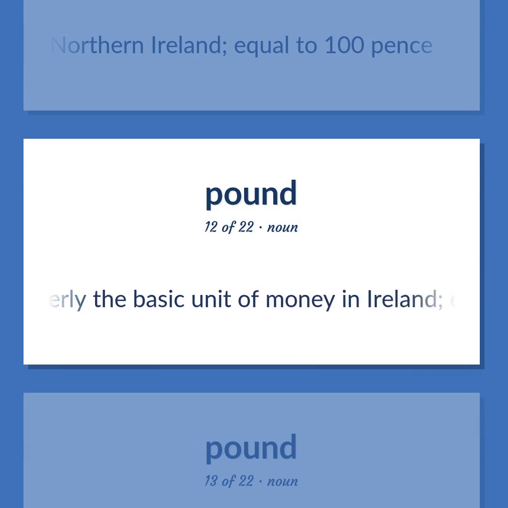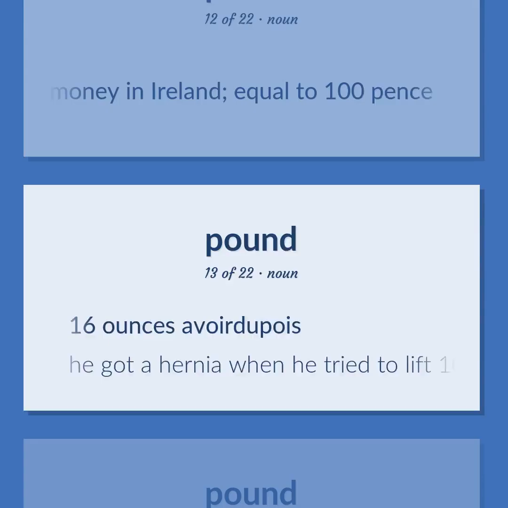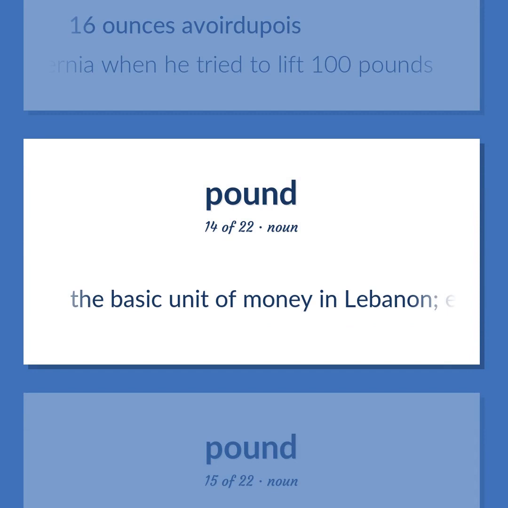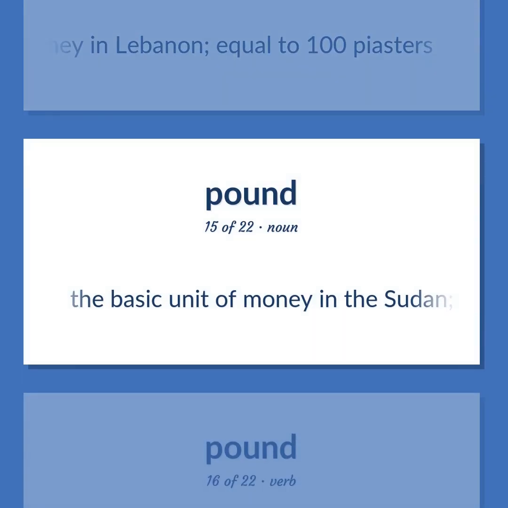Formerly the basic unit of money in Ireland, equal to 100 pence. 16 ounces avoirdupois. He got a hernia when he tried to lift 100 pounds. The basic unit of money in Lebanon, equal to 100 piastres. The basic unit of money in the Sudan, equal to 100 piastres.